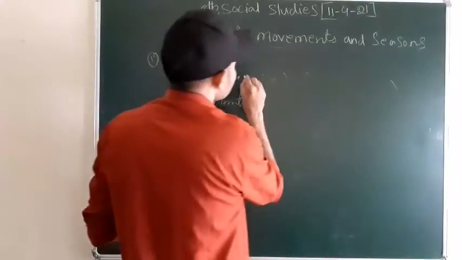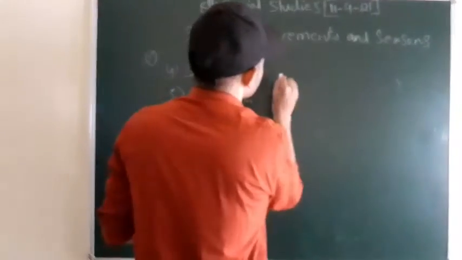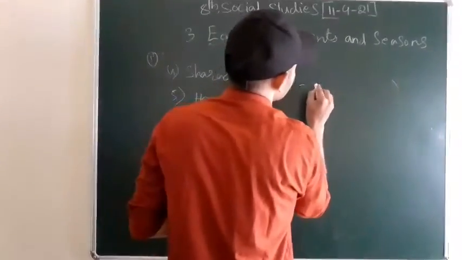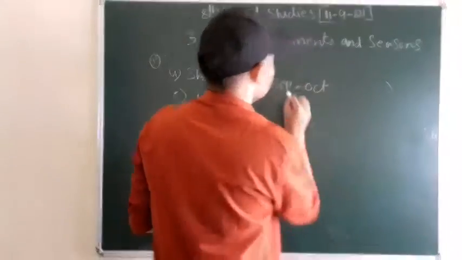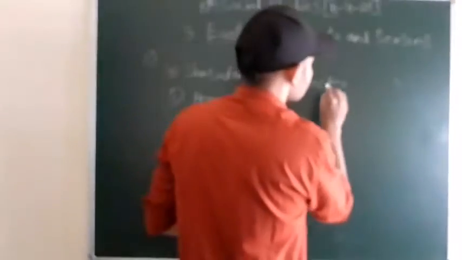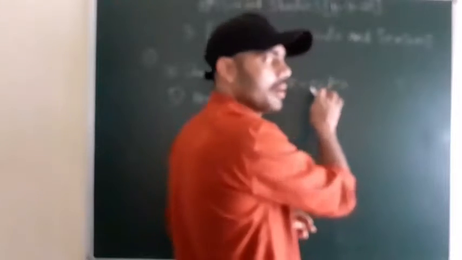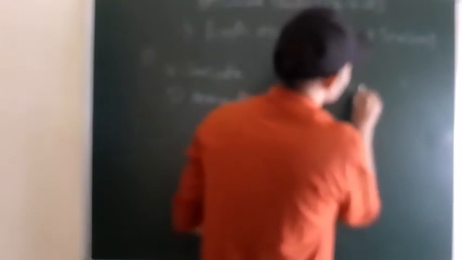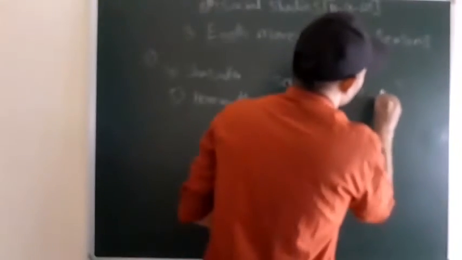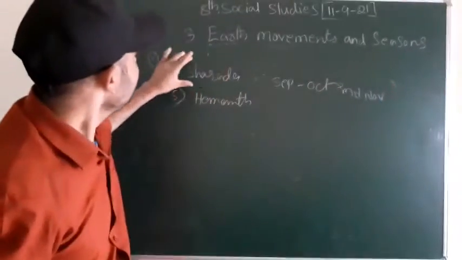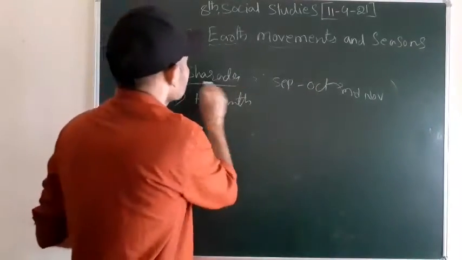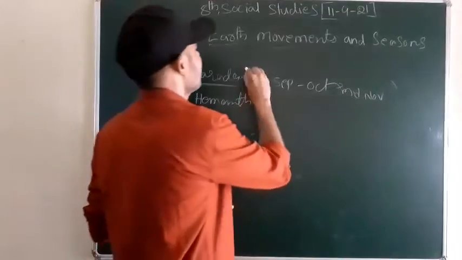And when it comes to Sharad, it is September, October. Sometimes after the end of October, we can consider mid-November also. In this Sharad, we can also call it autumn.